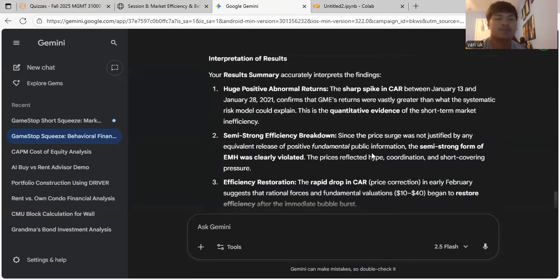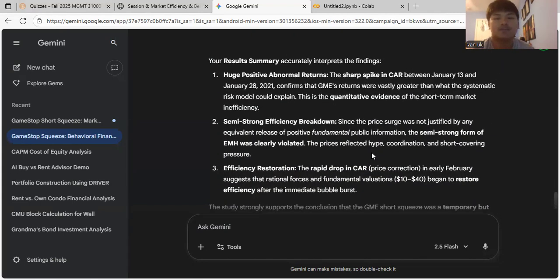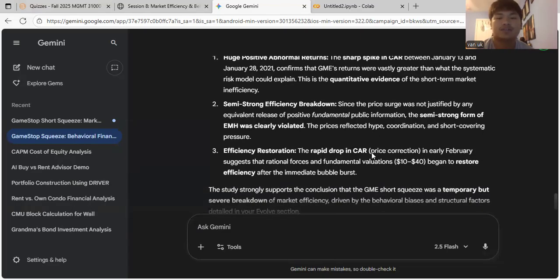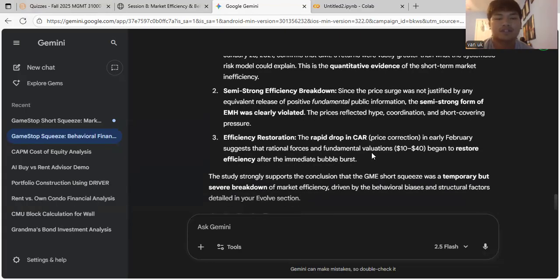So to interpret the results, there were huge positive abnormal returns. The sharp spike in CAR between January 13th and January 28th, 2021 confirms that GME's returns were vastly greater than what a systematic risk model could explain. This is the quantitative evidence of the short-term breakdown of semi-strong market efficiency.